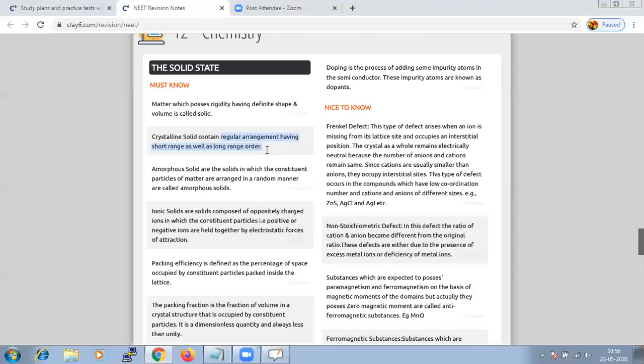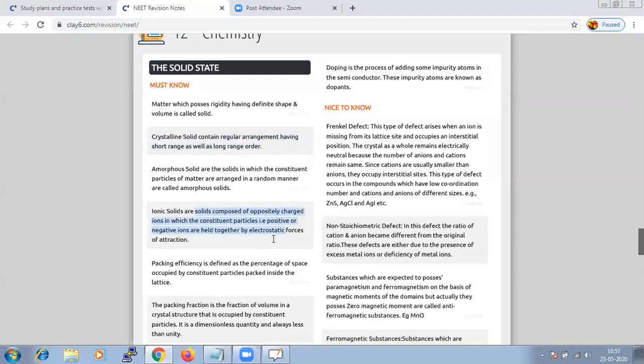The third one we talk about is ionic solids. Ionic solids are composed of oppositely charged ions, in which the constituent particles, that is positive and negative ions, are held together by electrostatic force of attraction. So we can say the solid is composed of a three-dimensional arrangement of cations and anions, which are bonded by strong electrostatic force.